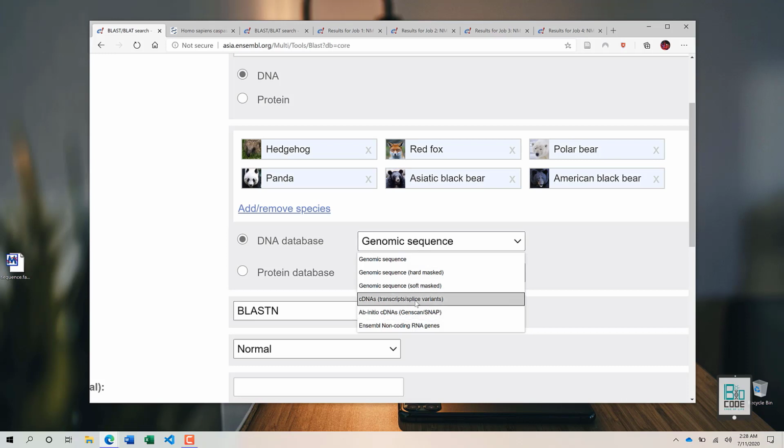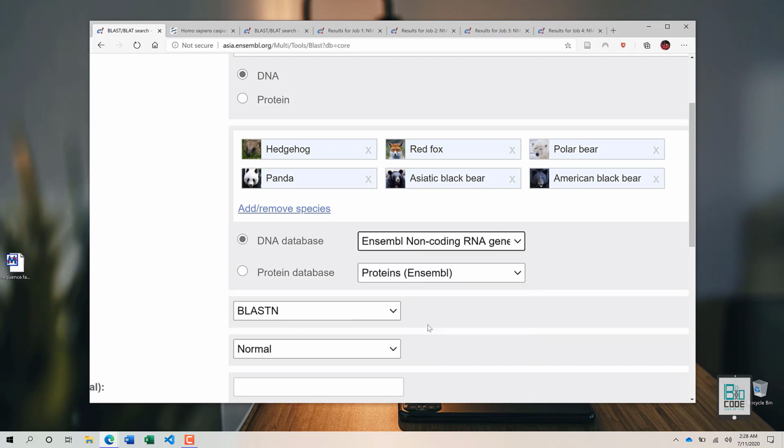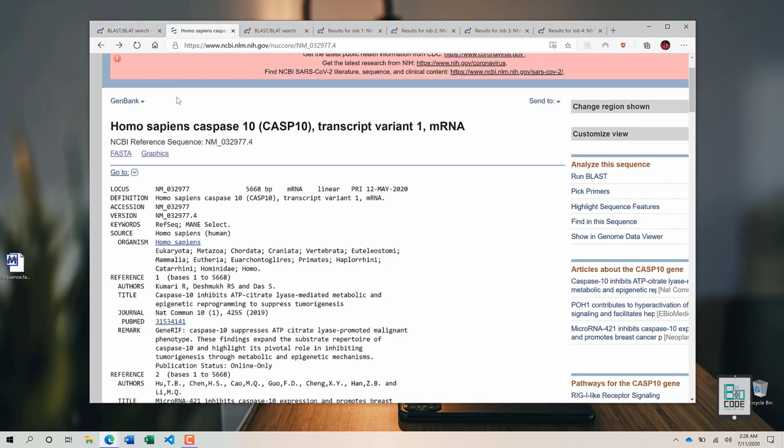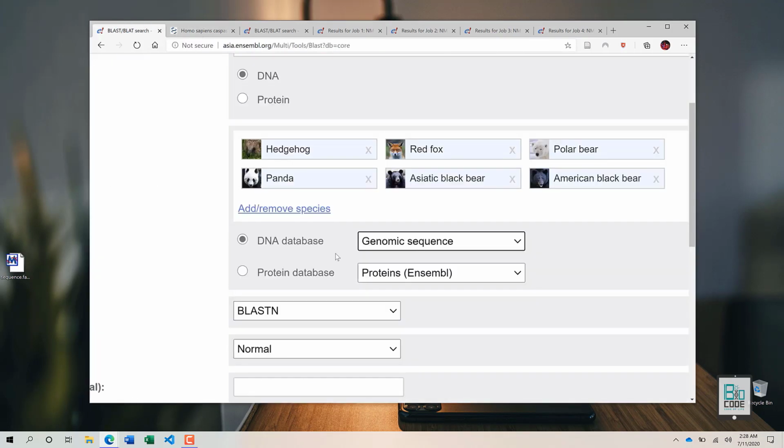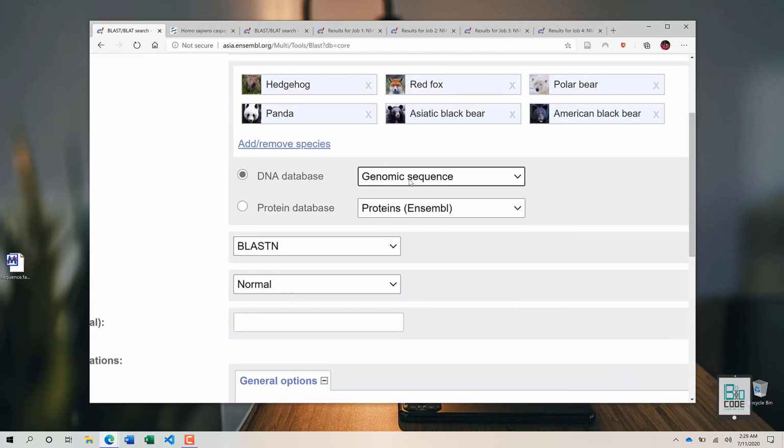Then we have cDNAs, transcripts, ab initio cDNAs as well, and Ensembl non-coding RNA. For example, if you would like to see if a particular non-coding RNA exists within a particular species, you would select this database and then go ahead with the BLAST. But since we are sure that this is not a non-coding RNA sequence, it is a particular gene sequence, we are selecting genome sequence.